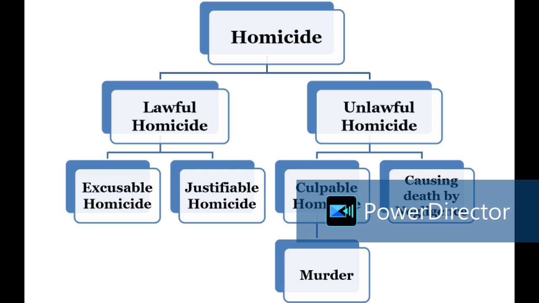What is the second ingredient? The act must cause the death of a human being as defined in Section 46. So death we have understood, life we have understood. Now, on account of the act of the person, the other person who is being acted upon, the subject, should die. There must be an act, and the consequence of the act, the resultant, must be the death of the person.